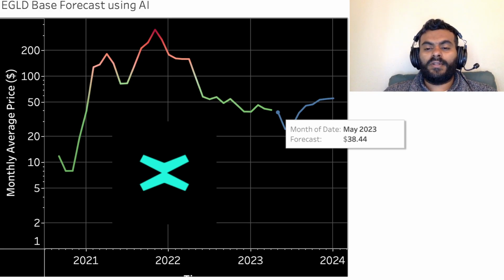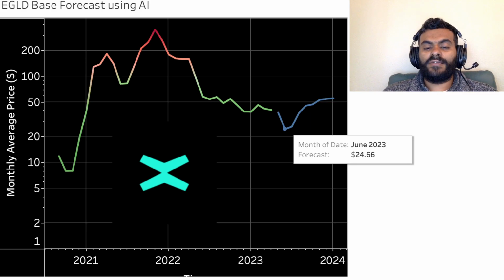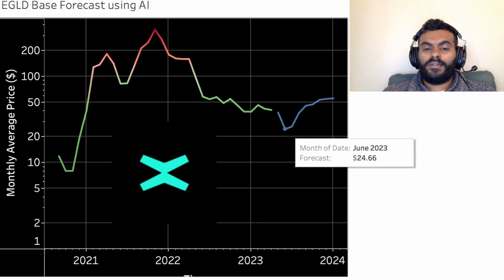So for the month of May, it is 38.44 US dollars, which is about $3 lower than the last month close. In the month of June, this model has forecasted a crash up to about 24 US dollars. Again, I want to stress that this is not financial advice. This is just a data science exercise and use of past data to forecast what could happen in the future. For the month of June, the 24 US dollar average price would be equivalent to almost a 40% crash from where we are right now.